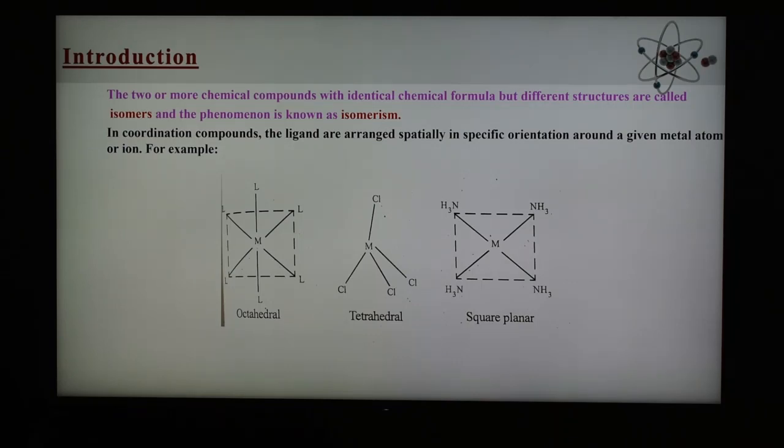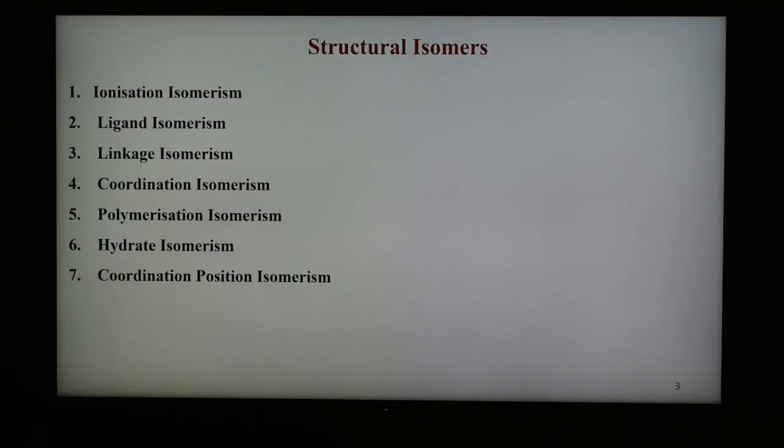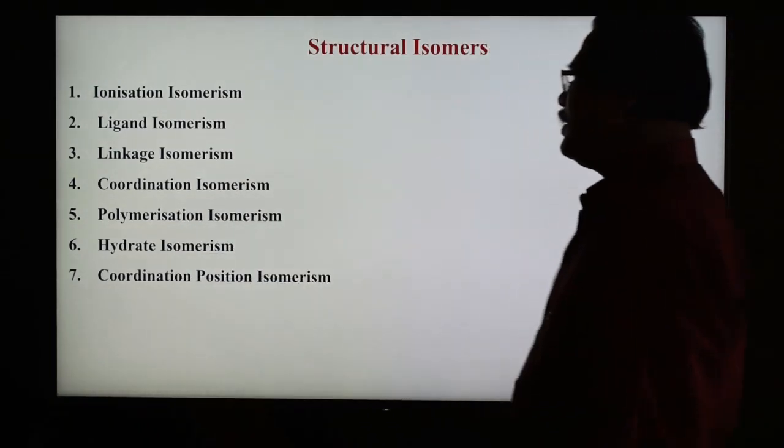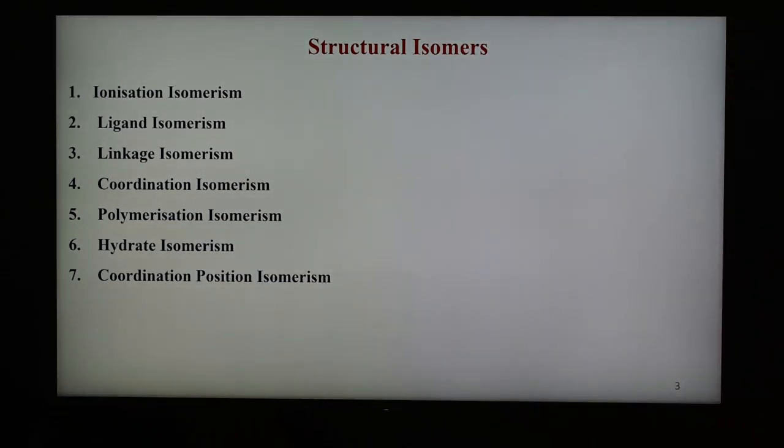There is also a possibility that isomeric possibilities arise depending upon the position and arrangement of ligands around the metal ion in the complexes. Isomers can be broadly classified into two main categories: one is structural isomers and the second is stereoisomers. Today we are going to discuss the first part of isomerism, that is structural isomers. There are seven different types of structural isomers shown here, which we are now discussing one by one.